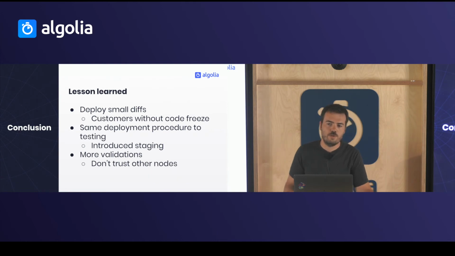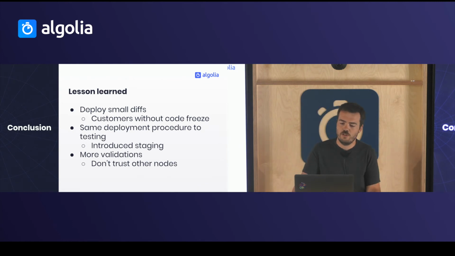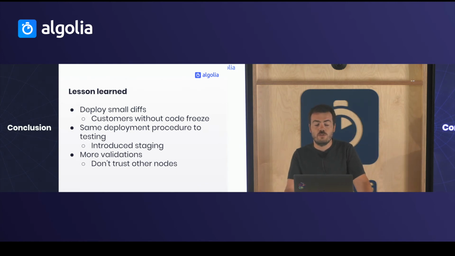Since we have a code freeze, we can't really deploy for an e-commerce website, because it's the time where they make the most money during the year. But if you are a social media website, the traffic is the same during Black Friday and Cyber Monday. So we identified which customers don't need the code freeze to continue the deployment on them.